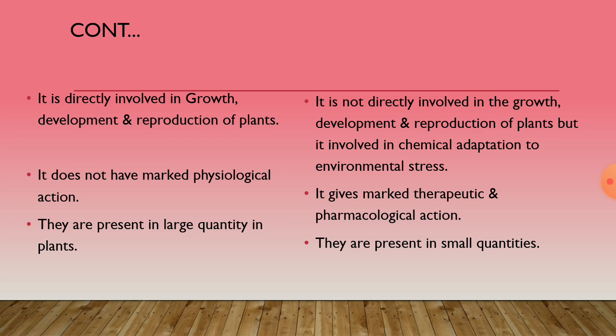The next point is that primary metabolites are directly involved in growth, development and reproduction of plants, meaning they are responsible for proper growth and development of that plant. They play a very important role in performing vital or physiological functions of the plant, while secondary metabolites are not directly involved in growth, development, reproduction of plants, but they are involved in chemical adaptation to environmental stress, meaning whichever chemicals are present in the form of secondary metabolites will protect that plant from environmental stress.